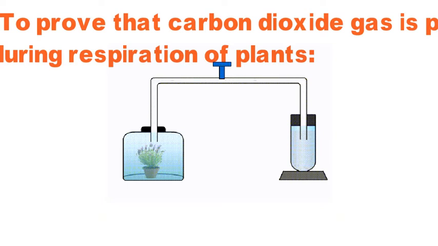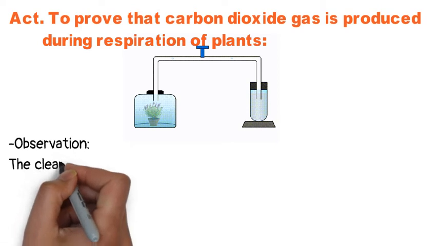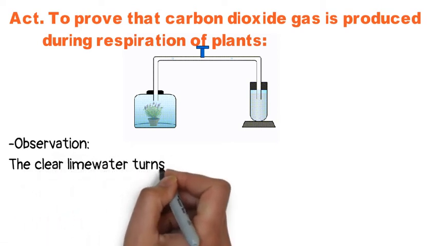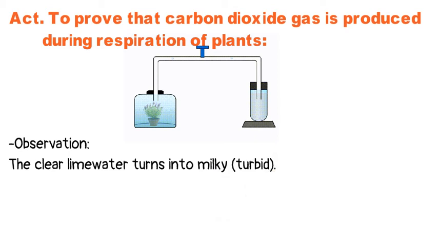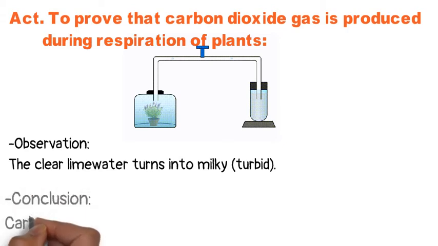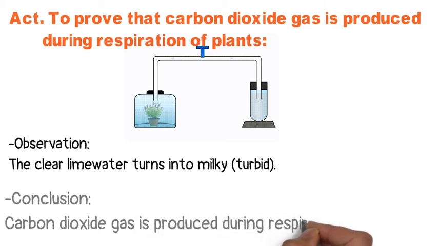To make sure, let's do this activity. We have the plant and the clear lime water. What will happen to the clear lime water? As you see here, the clear lime water gets turbid. The clear lime water gets turbid due to what? Due to the passage of carbon dioxide gas through it, and the formation of calcium carbonate, which is insoluble in water. It's a white precipitate and it's insoluble in water.